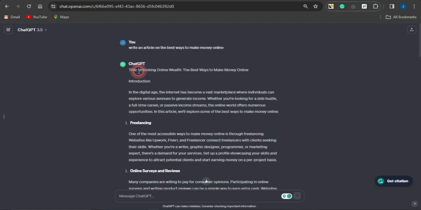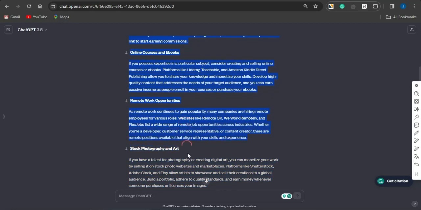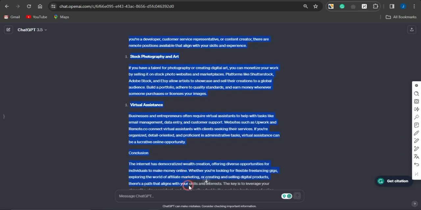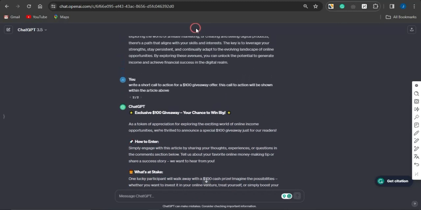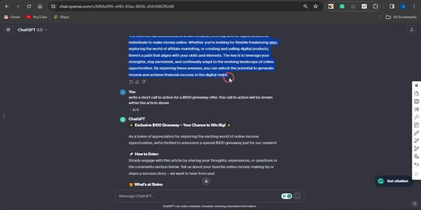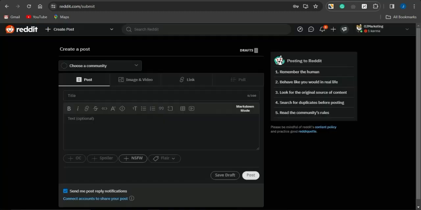ChatGPT did come up with a good job, which I'm just going to copy from the title which ChatGPT gave me onto the article that was actually generated right now. So you can see right here that ChatGPT did a very great job. So what I'm going to do right now is, after copying onto this article section, I could just simply head back to that particular platform, which is Reddit. I want to paste in that right here.